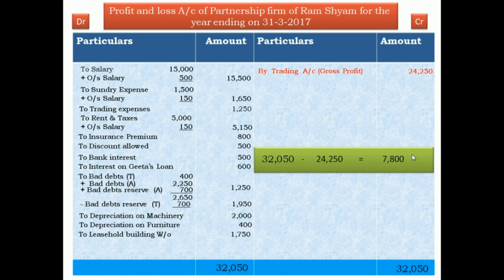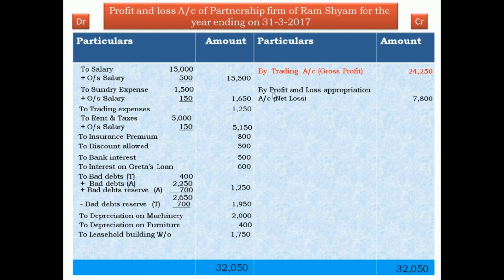Therefore, the balance comes on the credit side, that is net loss 7,800, by profit and loss appropriation account, net loss. This net loss is transferred to the profit and loss appropriation account.